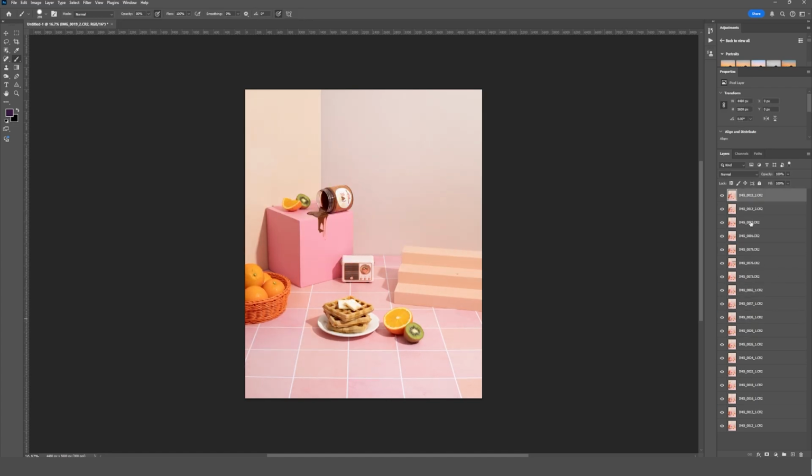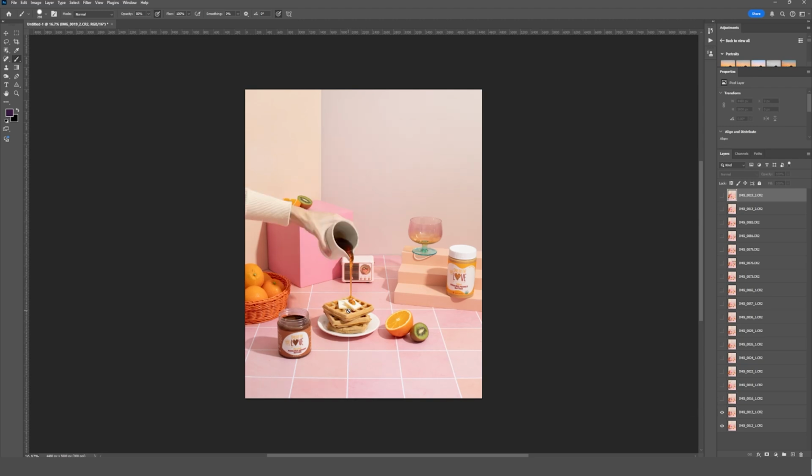Now I want to go ahead and name each layer depending on what's in every individual photo, just so that I know what I'm working with and I can work a little more quickly. So I'm going to start by just turning on my base layer and turning the rest off. To do that, hold Alt or Option and click the eyeball icon of your bottom layer, and that will just shut everything else off, and then you can see we just have our nice base layer here before we've done anything. So now I'm just going to start by turning on this next layer here, and we can see that this is a syrup drizzle, so I'm going to name that accordingly. We'll just call it Drizzle 1 since we have several, and then we'll just carry on and do the same with each of the other photos.